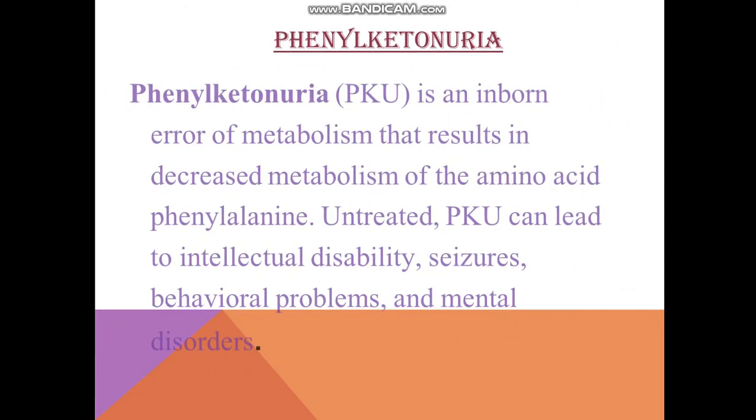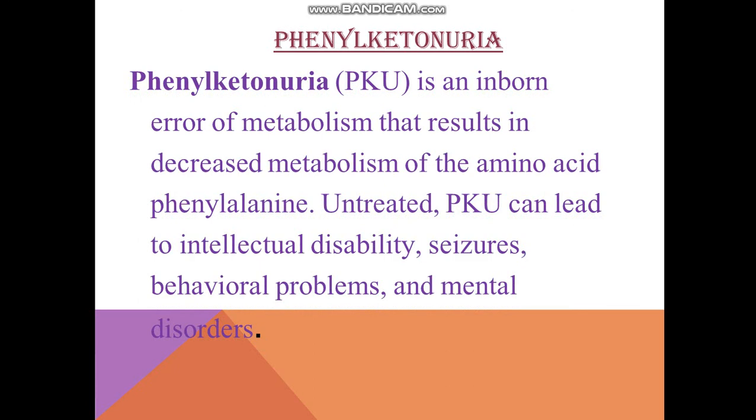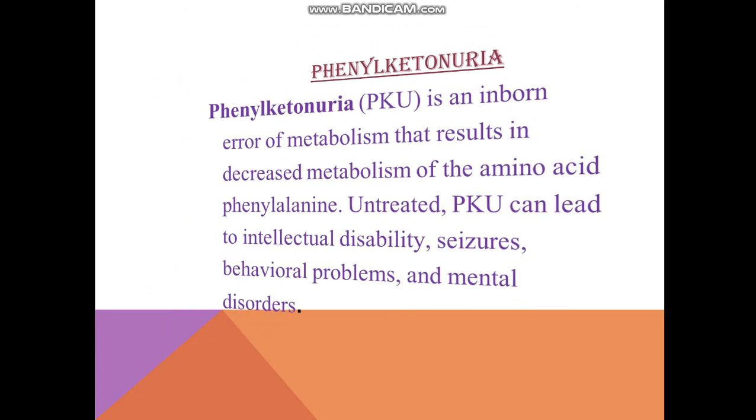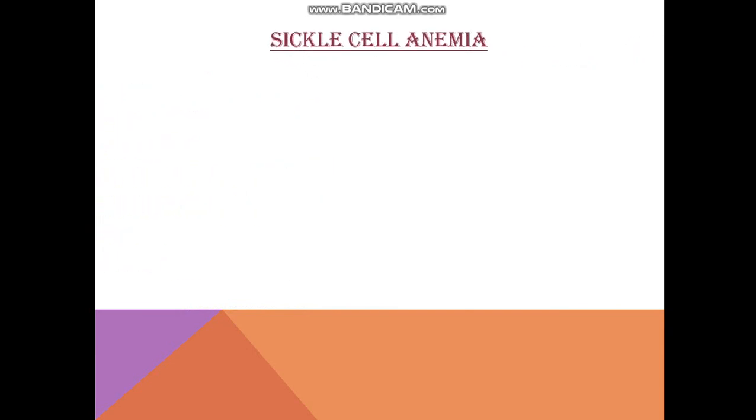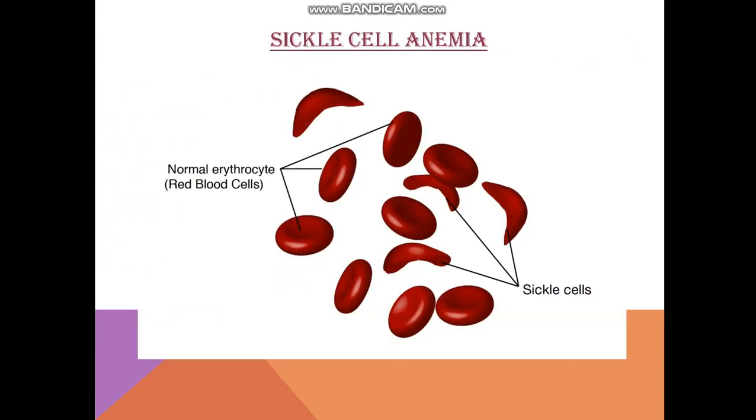Clear? Next is phenylketonuria. Here the major symptoms are intellectual disability, seizures, behavioral problems, and some mental disorders. Here also there is a decrease in the metabolism of the amino acid phenylalanine. This happens. Next was sickle cell anemia. Here the RBCs become sickle shaped, so their oxygen carrying capacity is decreased, and of course because of this shape they can clog the arteries. Okay.